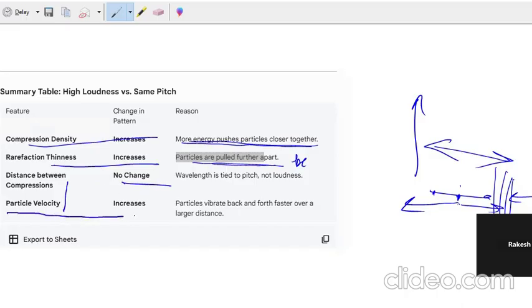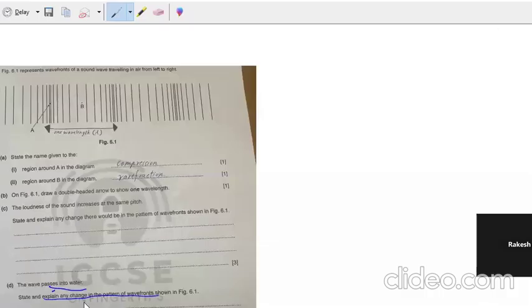And you see the particle velocity is increasing. This is the reason why this is happening. From the rarefaction, they are pushed further apart, and they come to the compression. That's what happens. Now this is the wave going, and right now it is traveling in air, then it comes across water.